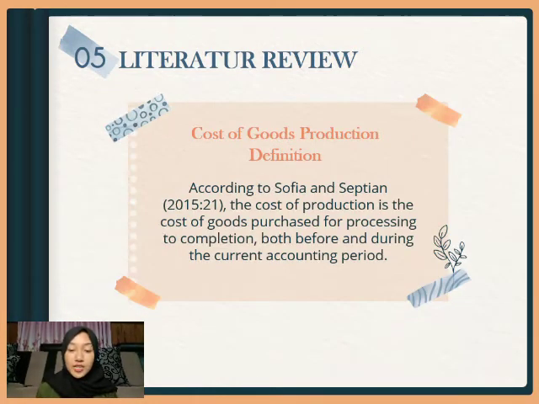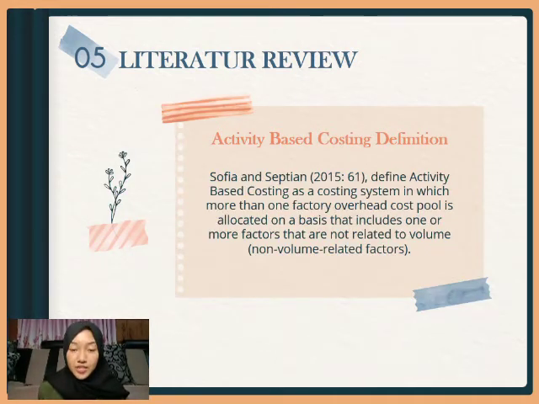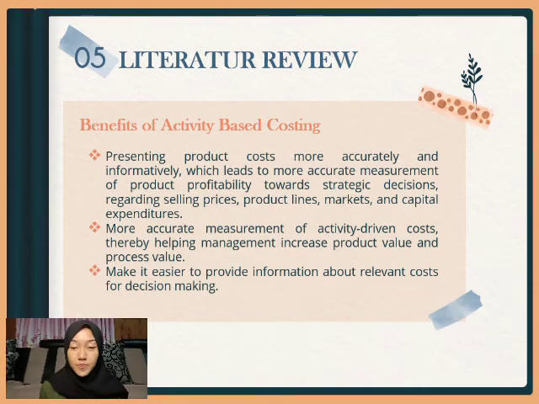Cost of goods sold production definition. According to Sophia and Septian, the cost of production is the cost of goods purchased for processing to completion both before and during the current accounting period. Activity-based costing definition. Sophia and Septian define activity-based costing as a costing system in which more than one factory overhead cost pool is allocated on a basis that includes one or more factors that are not related to volume, or not volume-related factor.